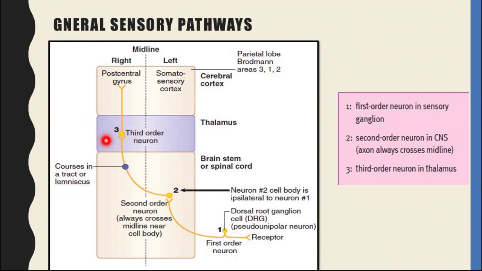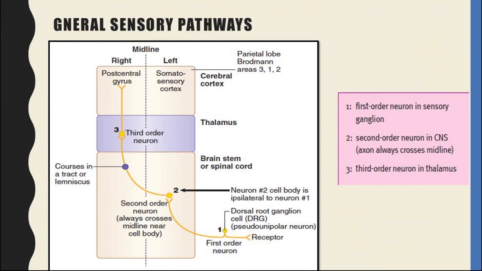This is the thalamus, and the third order neuron cell body originates within the thalamus and it goes to the post central gyrus of the cerebral cortex, that is formed by Brodmann area number 3, 1 and 2 at the anterior aspect of the parietal lobe. Now, this shows the anterolateral pathway.